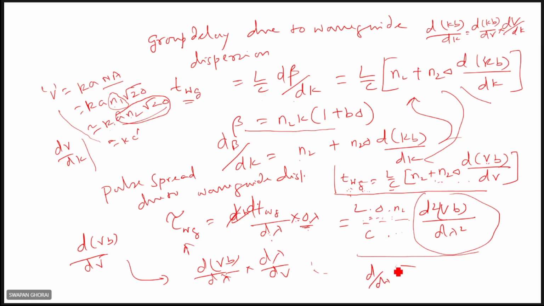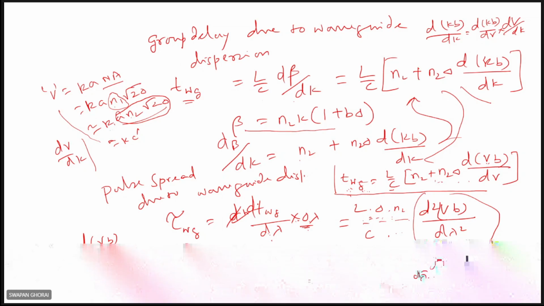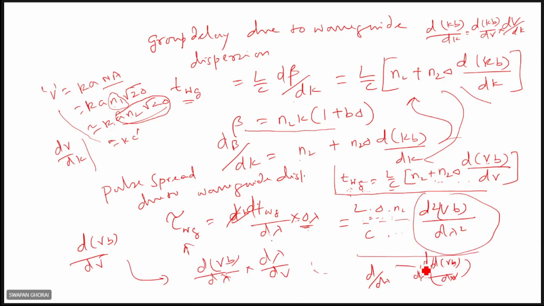Initially, it will be d by d lambda of the whole thing. So the first term will be 0. N2 is independent of lambda, so it will be 0. This will be there, and here it will be d of VB by d lambda, d by d lambda of this whole thing. Again, this can be considered dVB by dV. Actually, here it is d by d lambda into dVB into d lambda by dV. The same thing can be written here, dVB by dV. Actually, you want to calculate this in terms of lambda.